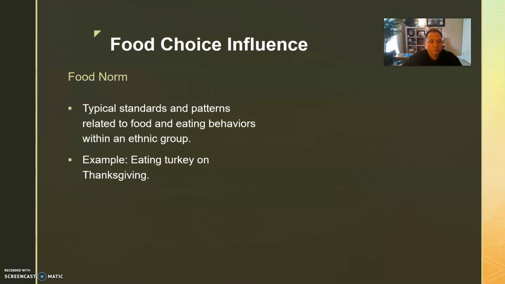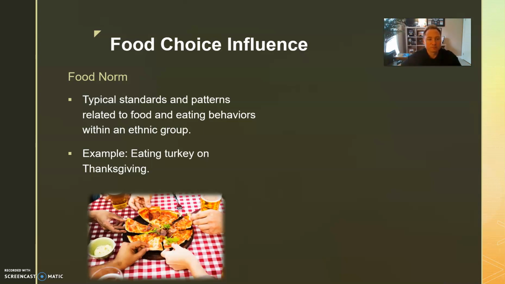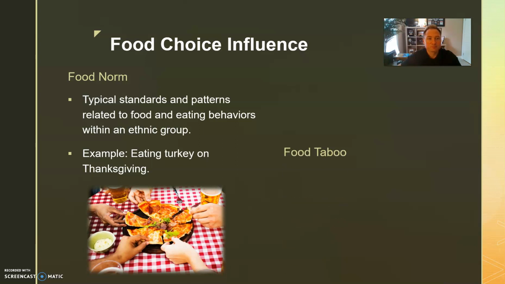Food norm. These are the typical standards and patterns related to food and eating behaviors within an ethnic group. An example, eating turkey on Thanksgiving, or waiting till everyone is finished before you leave the table, using utensils to eat. Certain cultures, Pacific Islander, eating to excess or eating till you're beyond full. These are all things that are associated with eating and eating patterns.